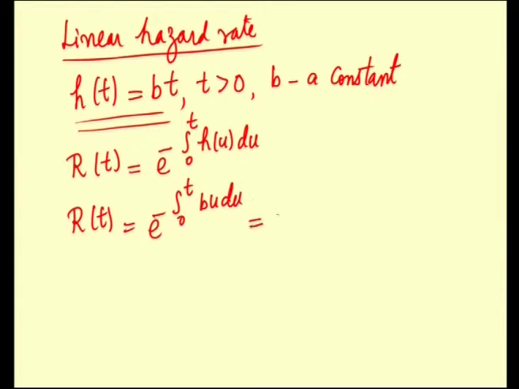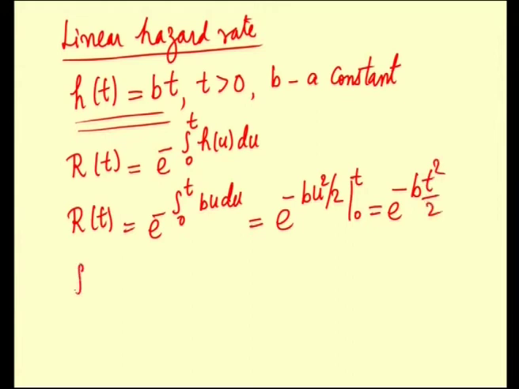After integration we get e power minus b u square by 2, and after substituting the limits, it will be e power minus b into t square by 2.